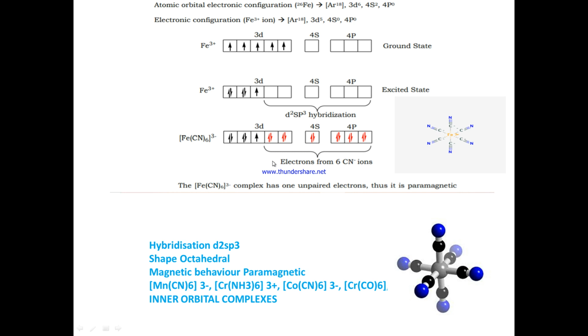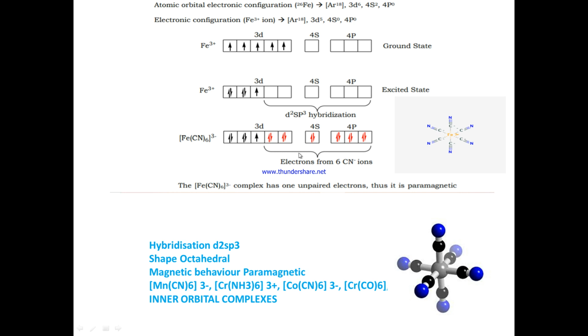Here we can see another example, Fe(CN)6. Here also, as usual, the atomic configuration, Fe3+, so we are removing 3 electrons. Here is the orbital diagram, and here is the pictorial diagram. After the excitation state, we get it like this, and 2 d orbitals of 3d, 1 s and 3 p orbitals are joining for hybridization, forming d2sp3 hybridization. So the shape is octahedral.